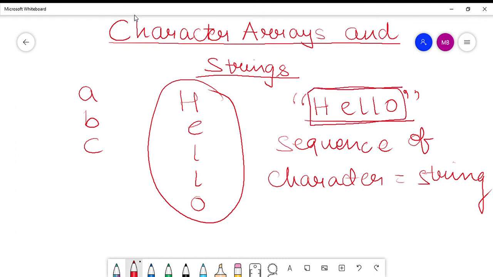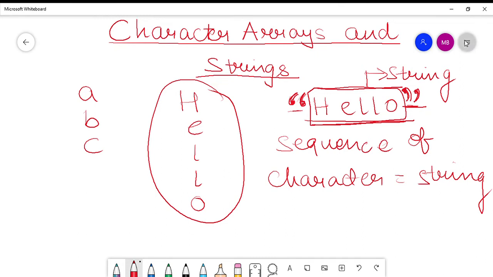Okay, so any group of characters which is defined inside the double quotation mark is a string. This is the double quotation mark. So any group of characters which is defined within the double quotation mark is a string.